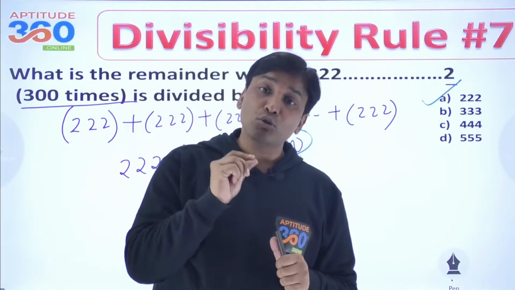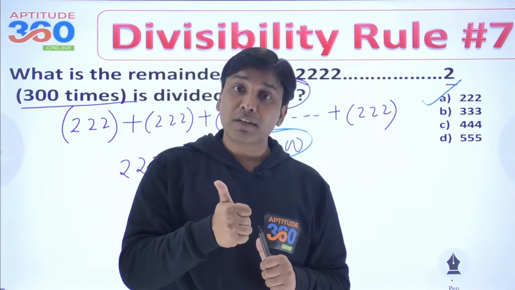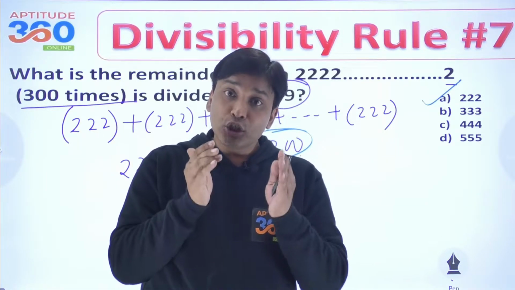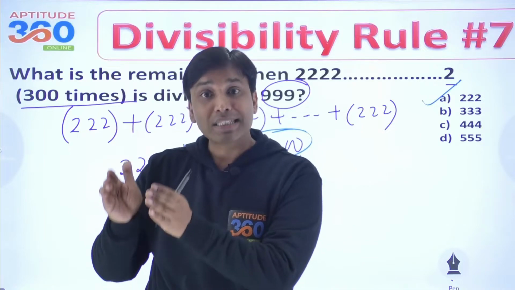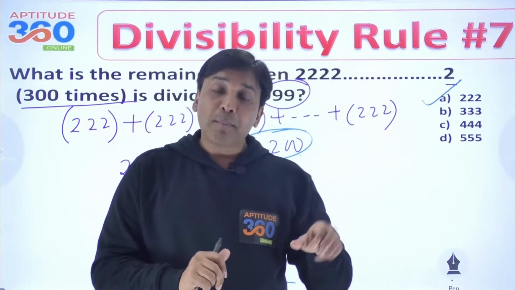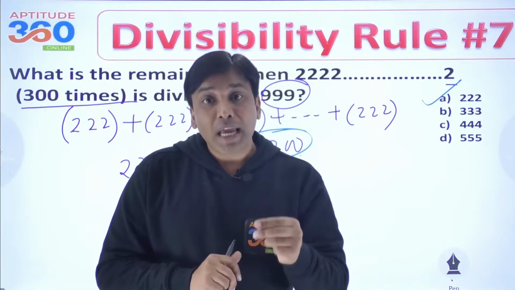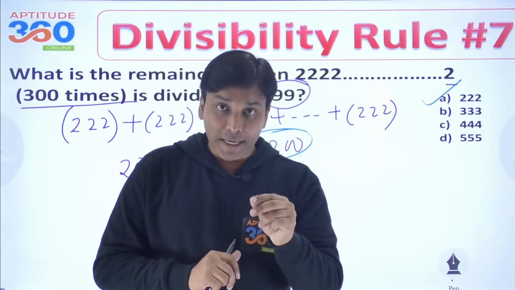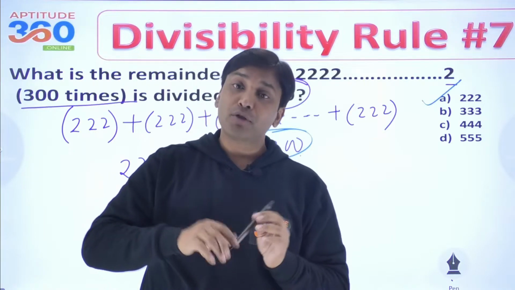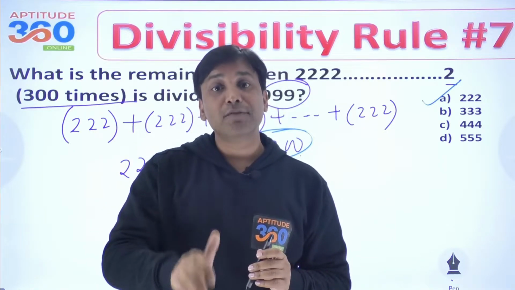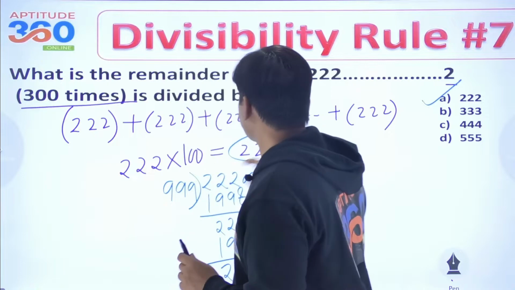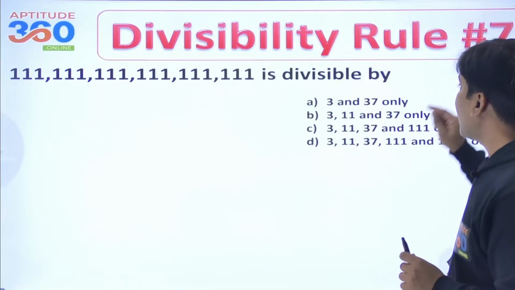But then what do you need to understand? First, you need to understand the divisibility rule of 999. You have to make the bundles of 3 digits each, add them up, and then divide it by 999, and you will have your desired remainder. I hope you understand this. If you have not seen video number 5, please watch it very carefully to understand this problem. Now, I am moving ahead with another problem.